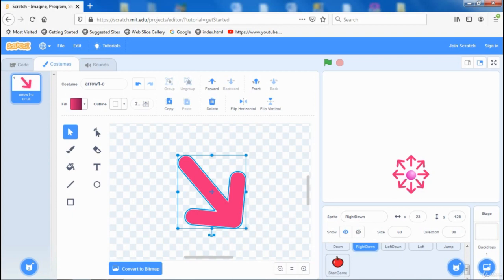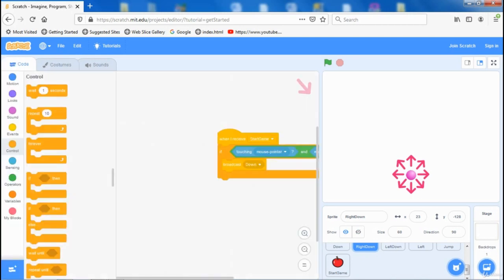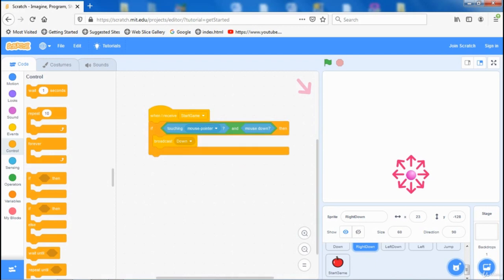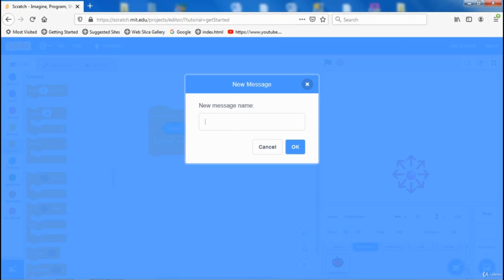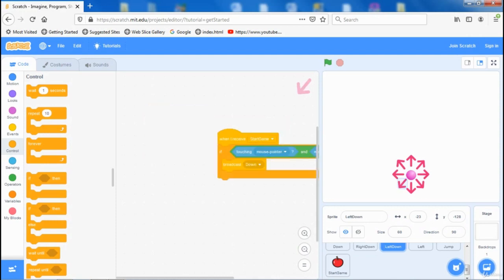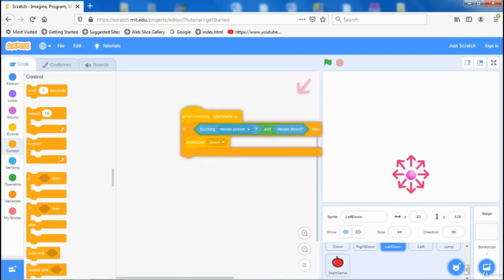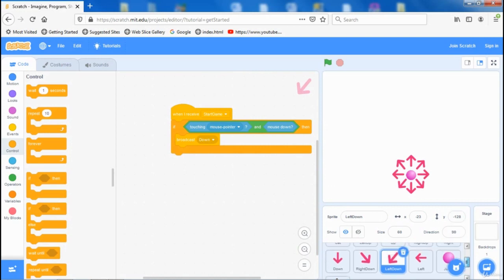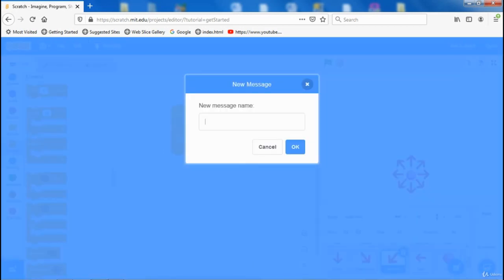Okay, let's check the code. So when touching, it should broadcast message right down. Okay, click on this one, left down, so this one should broadcast message left down.